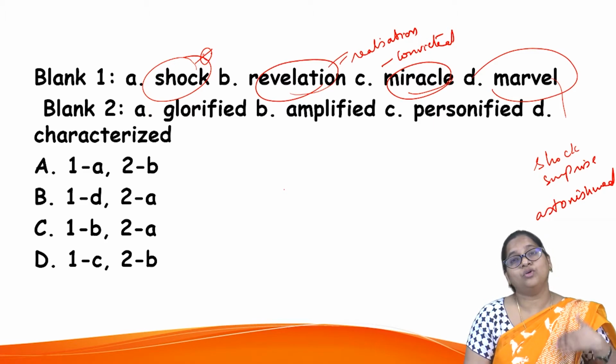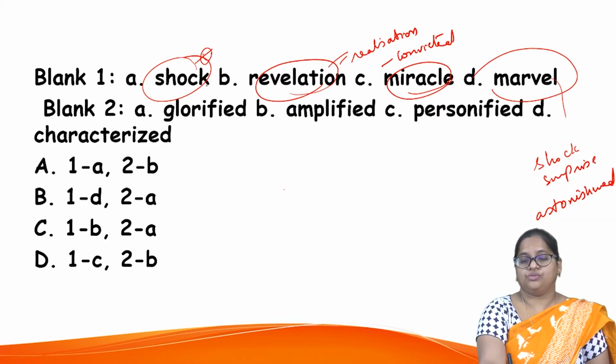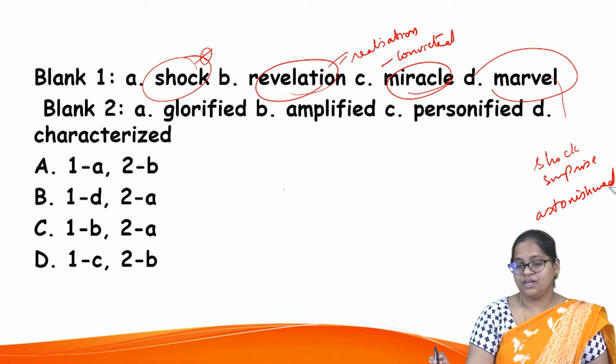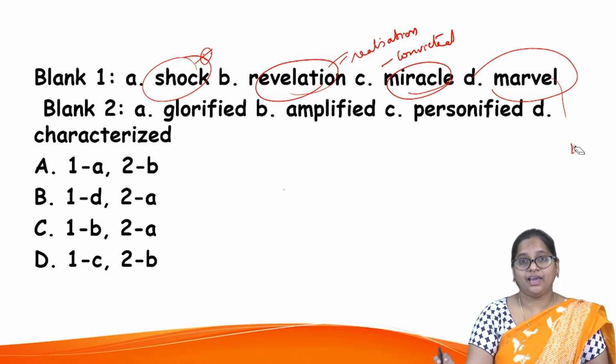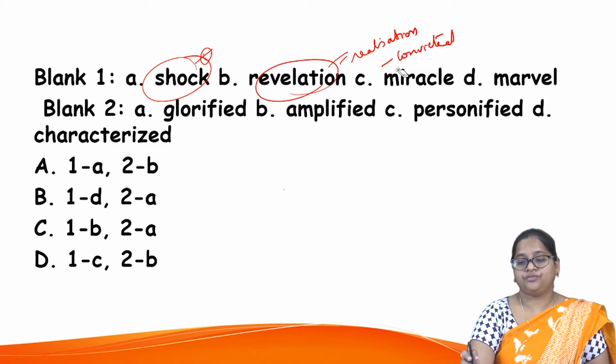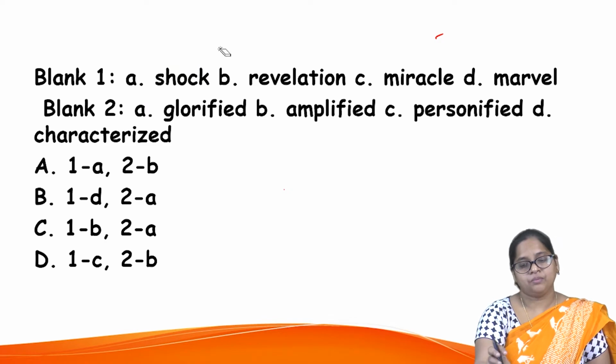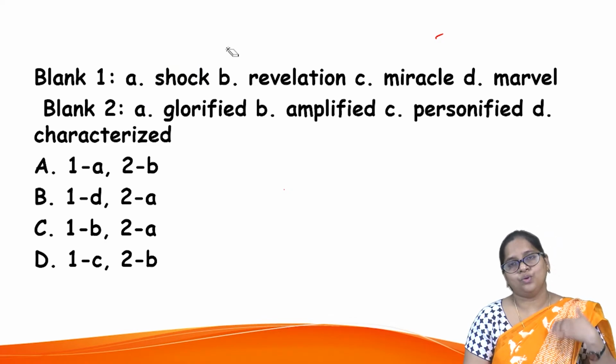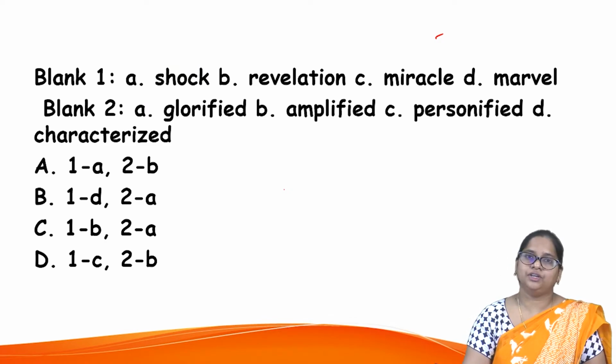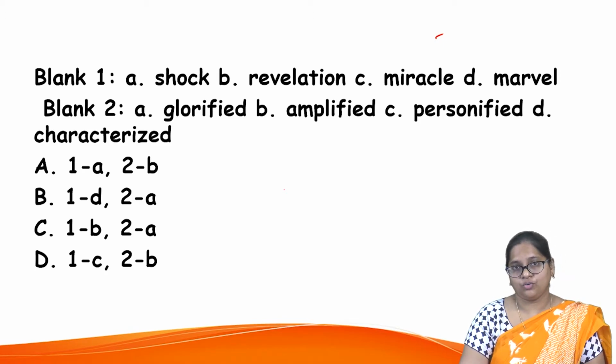You are so completely more than a shock. So this word marvel can be the suitable one. If this word marvel is not there, then you can go with option C. But because marvel works beyond the meaning of the word shock, you can go with this marvel. Next question. Next blank.